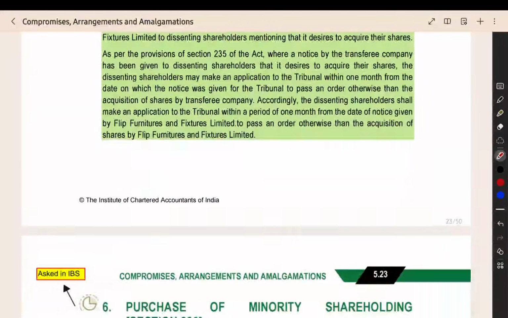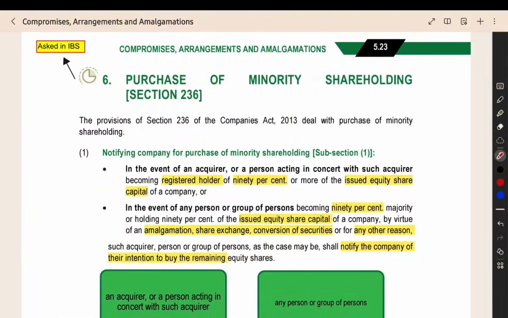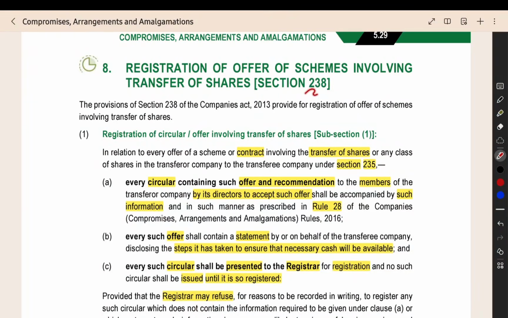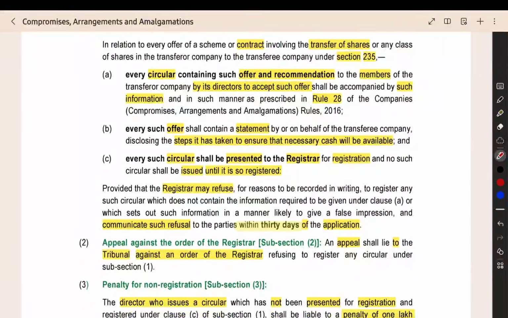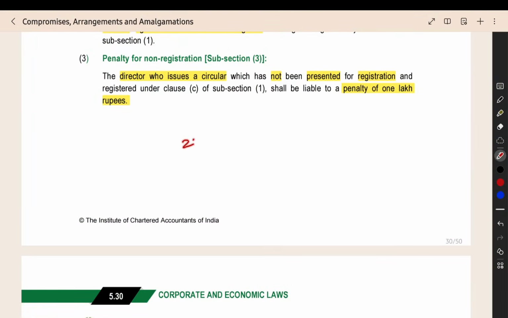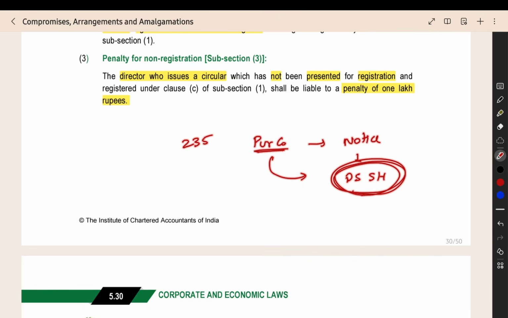So that's all about this section number 235. Now we can see one more related section to this, section number 238, where you are sending a notice, right? You are sending an offer to the dissenting shareholder. We saw in section 235 that the purchasing company will send a notice to the dissenting shareholder that the purchasing company is desirous to acquire the shares of the dissenting shareholder. They want to acquire the shares of the dissenting shareholder.